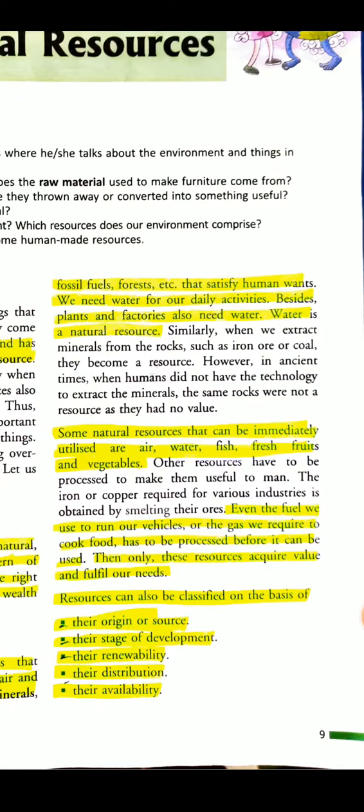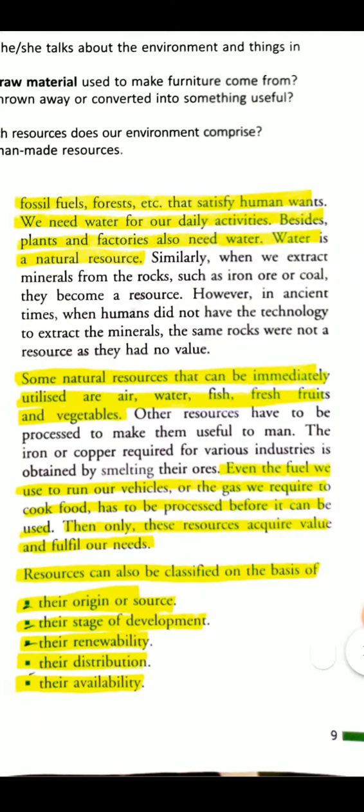Some natural resources that can be immediately utilized are air, water, fish, fresh fruits and vegetables. Even the fuel we use to run our vehicles or the gas we require to cook food has to be processed before it can be used. Then only does this resource acquire value and fulfill our needs.